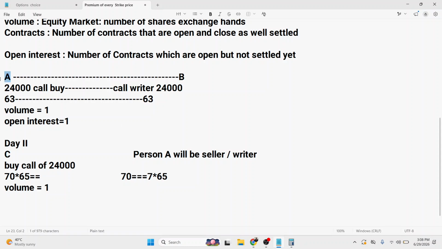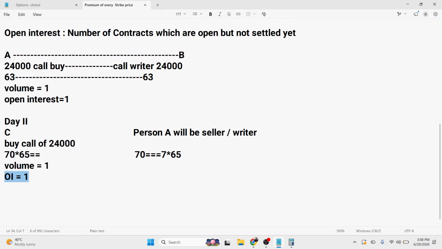The person A, the existing seller, is closing his position. So in this case, volume would be 1 and open interest would not increase. It will remain the same.